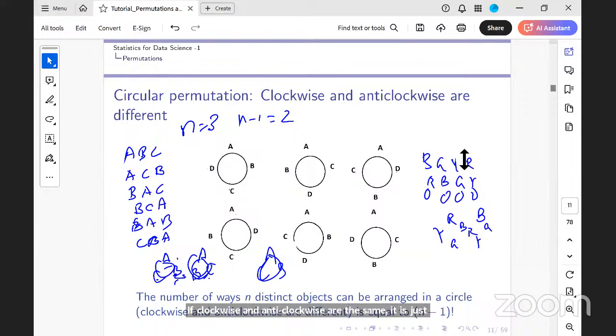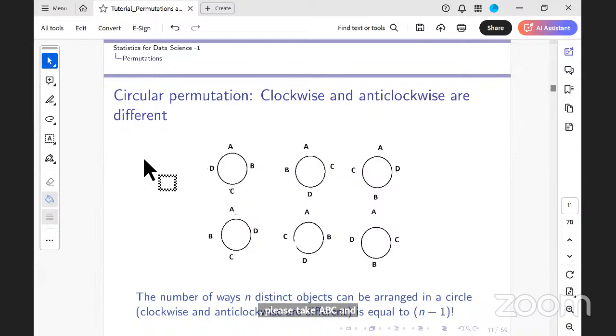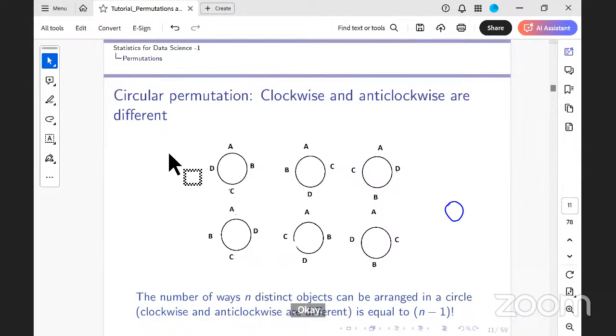Yes, ma'am. So that is the idea that we have created here in permutation and combination. In this question, if they specifically mention that please take ABC and ACB as different, then it's 2, or else it's 1 only. When I'm asking you to make 3 people sit in a round table, how many ways can I make them sit in a round table?